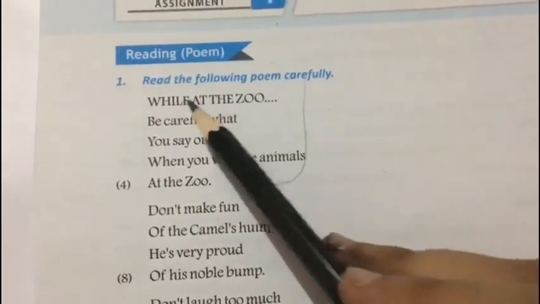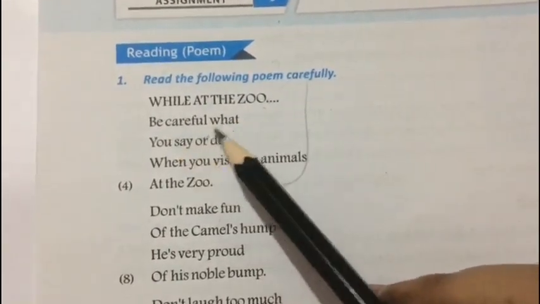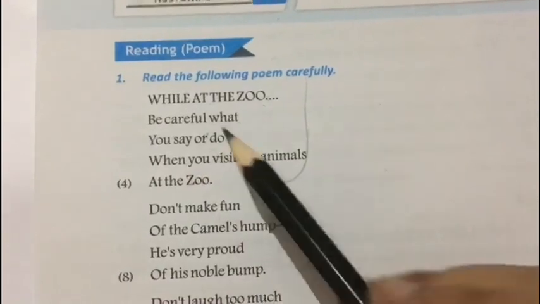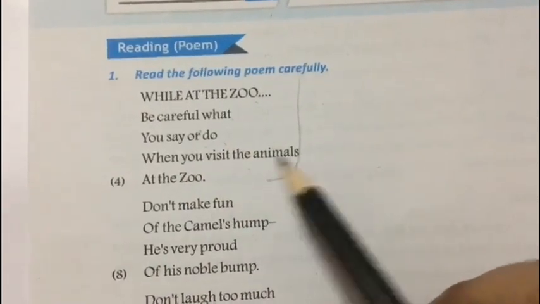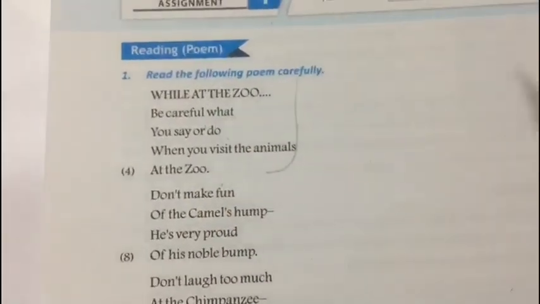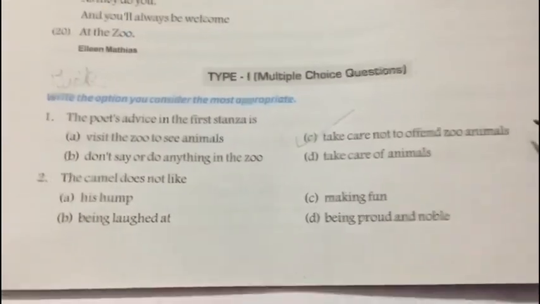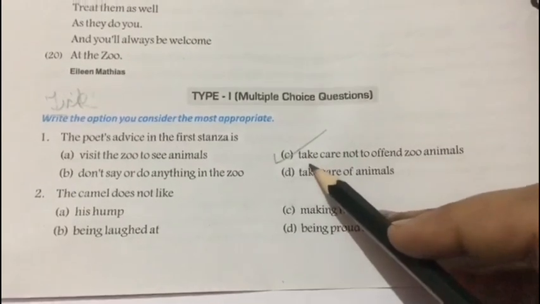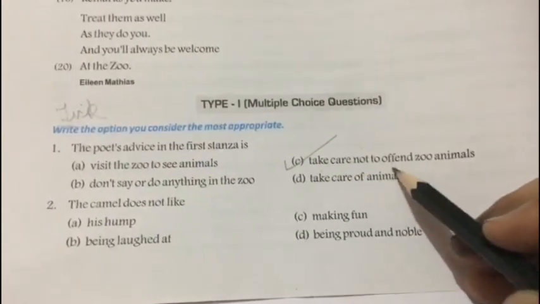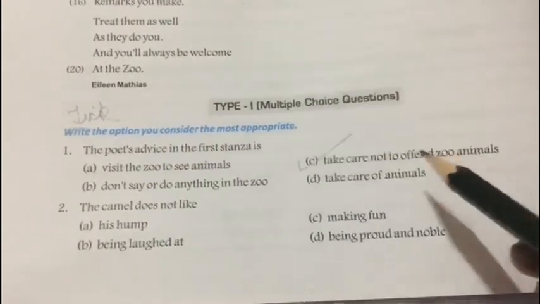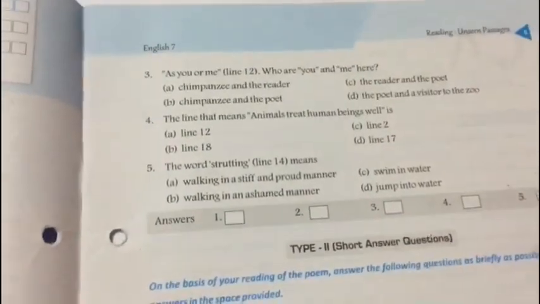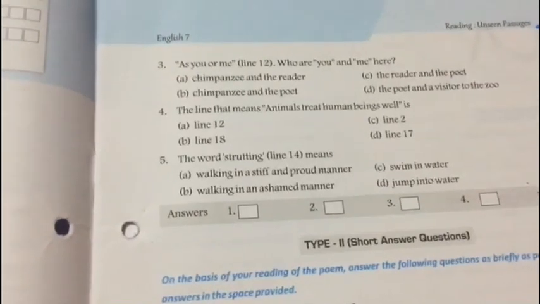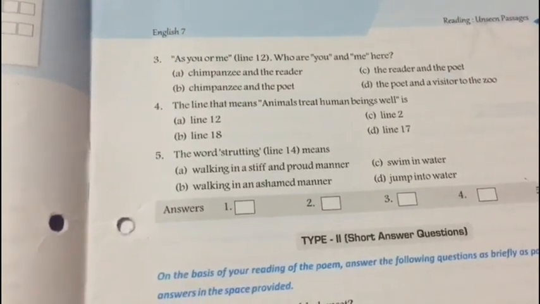It is, while at the zoo, be careful what you say or do when you visit the animals at the zoo. So after reading the first stanza of the poem, the answer is, take care not to offend zoo animals. Okay. So in the same way you have to solve these 4 questions, and you just have to tick the correct option.